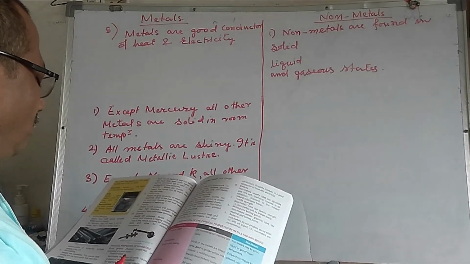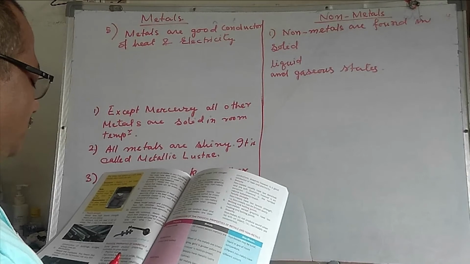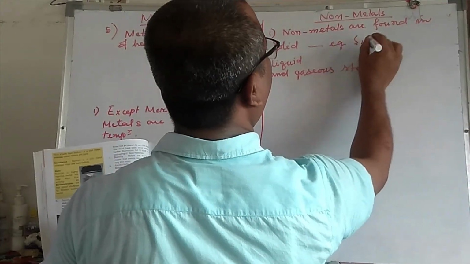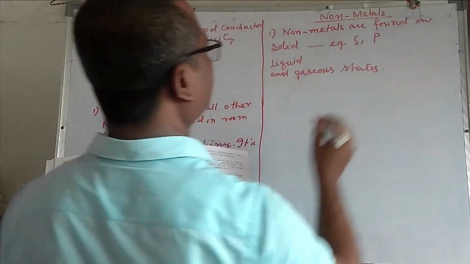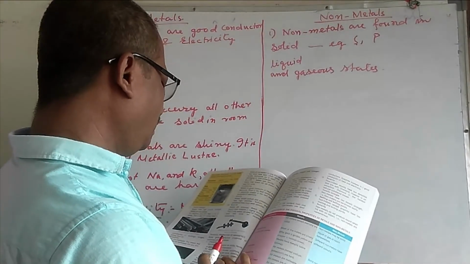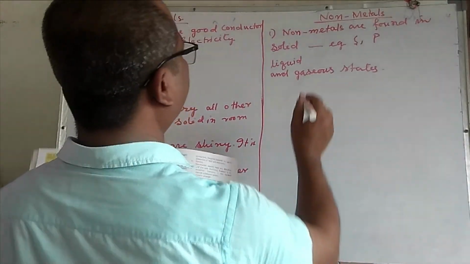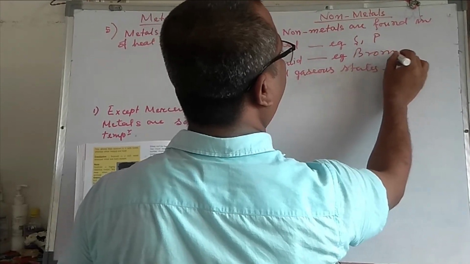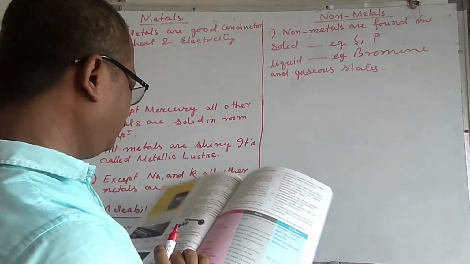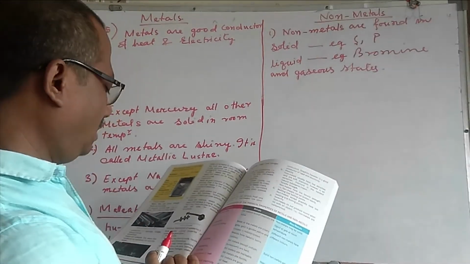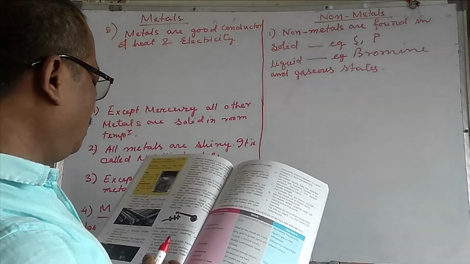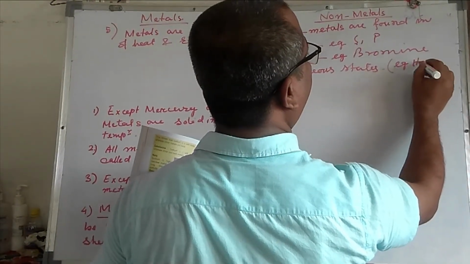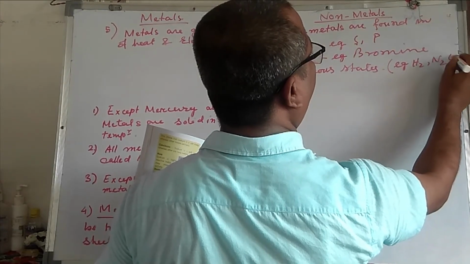For example, under normal conditions, sulfur and phosphorus are solid. Bromine is liquid, and hydrogen, oxygen, and nitrogen are gases.